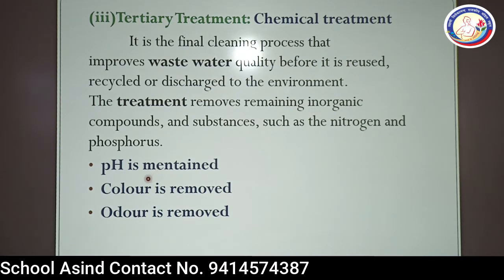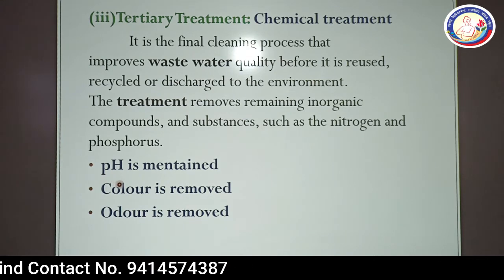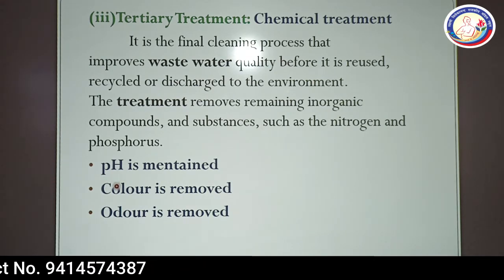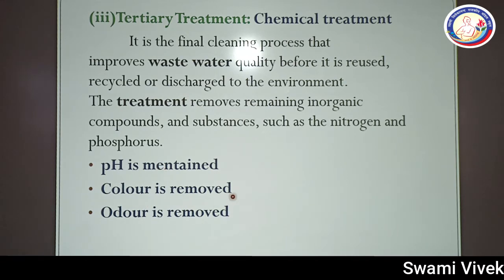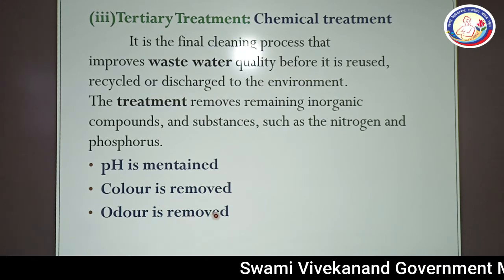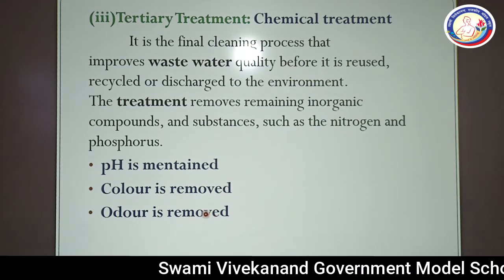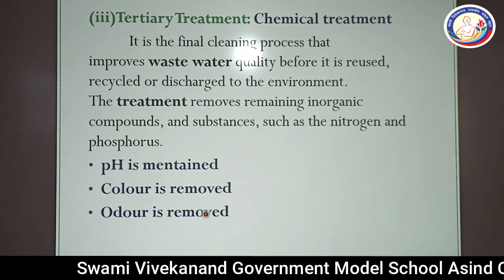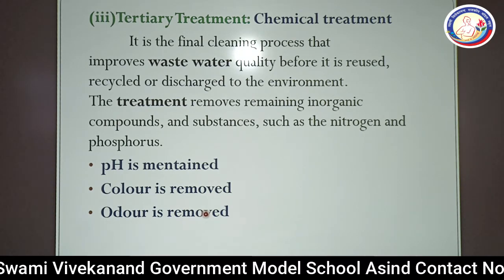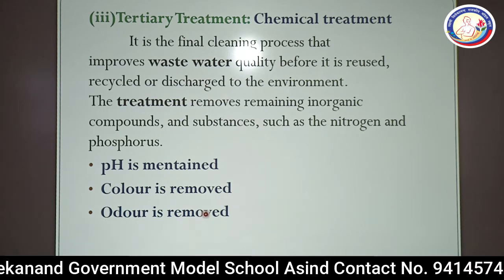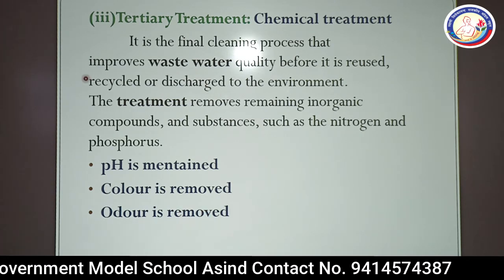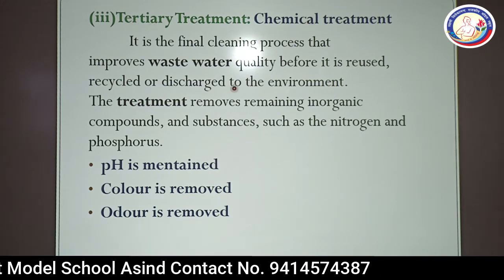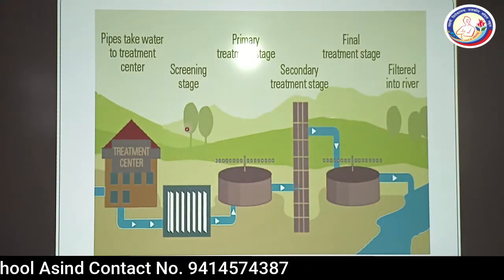In this procedure, we will maintain the pH of the water, because normal water pH must be neutral, or pH 7. It is maintained by adding either base or acid. Color is removed by the adsorption method, and odor, if present, is removed. So these are the three important steps: primary treatment, secondary treatment and tertiary treatment. The primary treatment is known as physical treatment, secondary treatment is known as biological treatment, and tertiary treatment is known as chemical treatment.